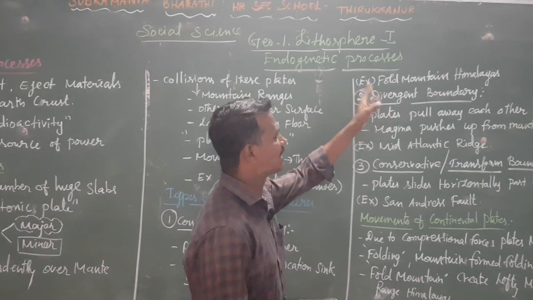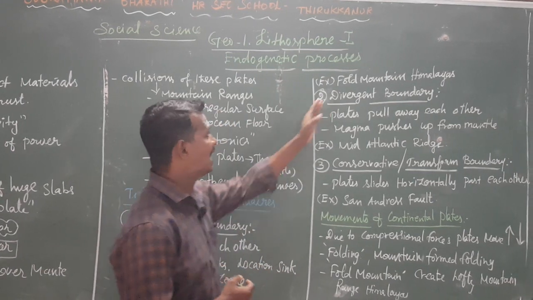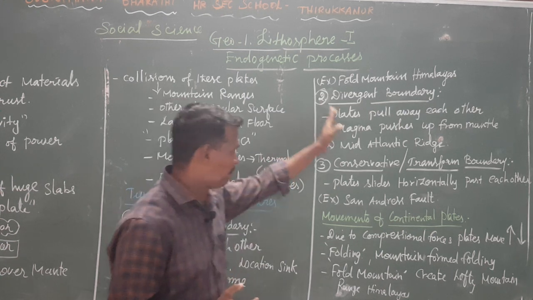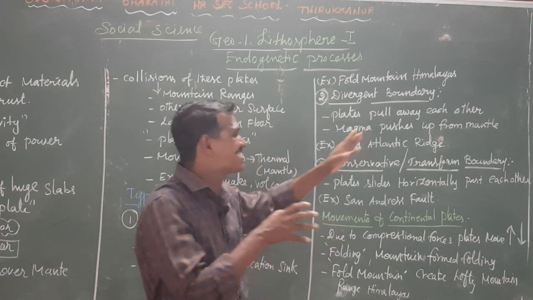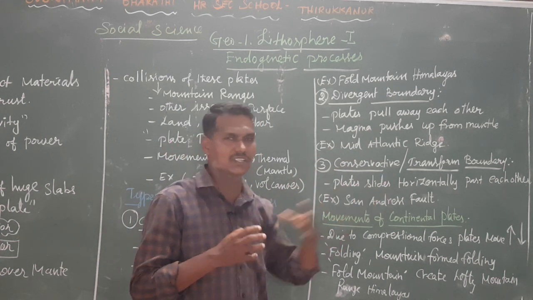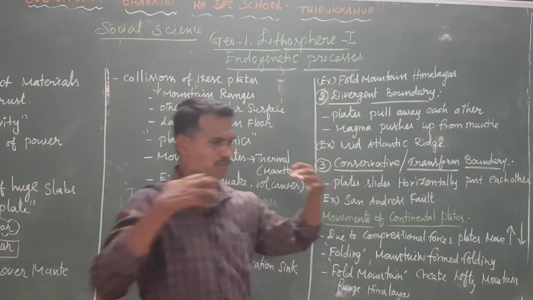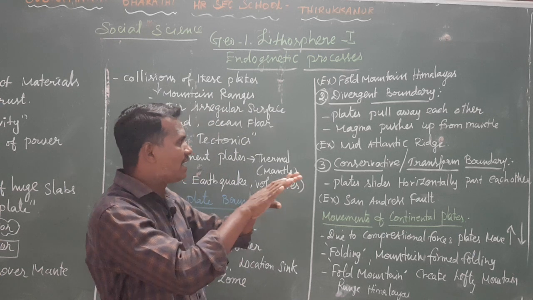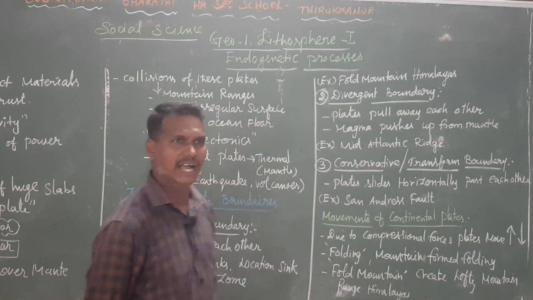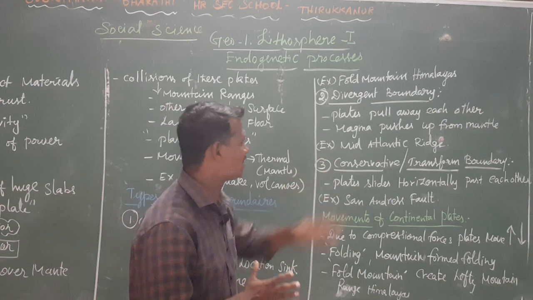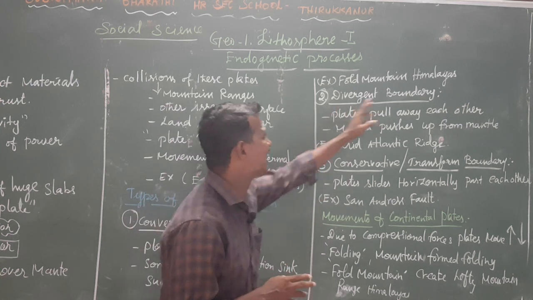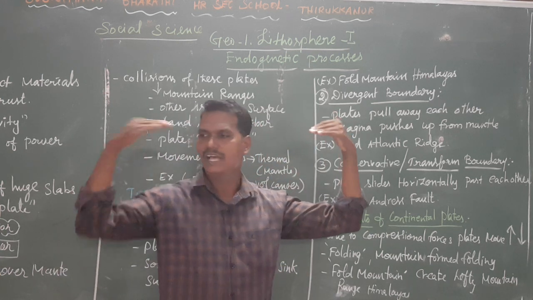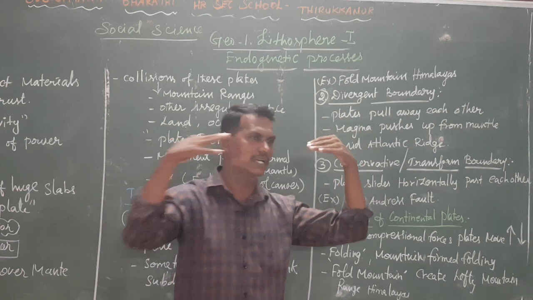Next, another important plate boundary, the divergent boundary. Divergent boundary means the plates pull away from each other. Magma pushes up from the mantle, so either pulling or pushing happens. This boundary is called the divergent boundary. Do you understand? For example, there is a plate on the left side and one on the right side. The two plates move apart: one pushes and the other pulls.